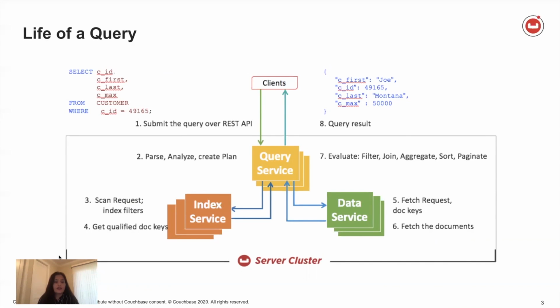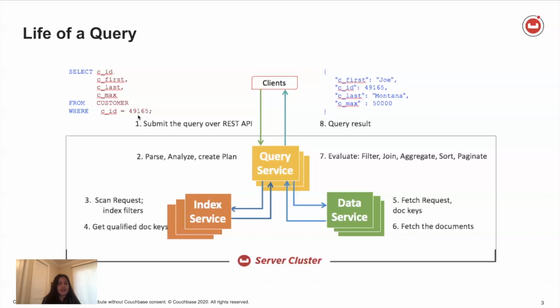Now let's take an example and talk about this. The example is right here, which is a select statement. Now, if there was an index available on only CID, then the query service would select that index, and the index service would look for documents where this predicate was getting satisfied. That is, the CID is 49165.